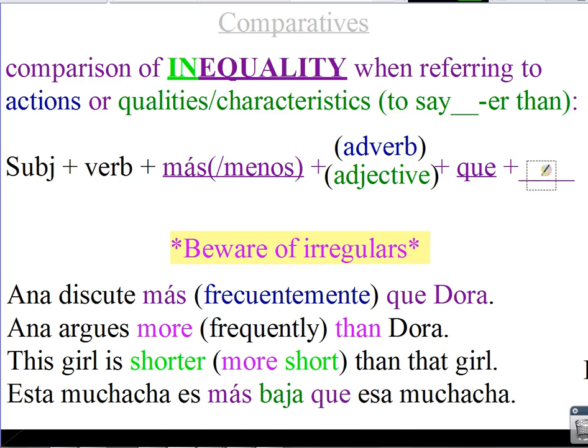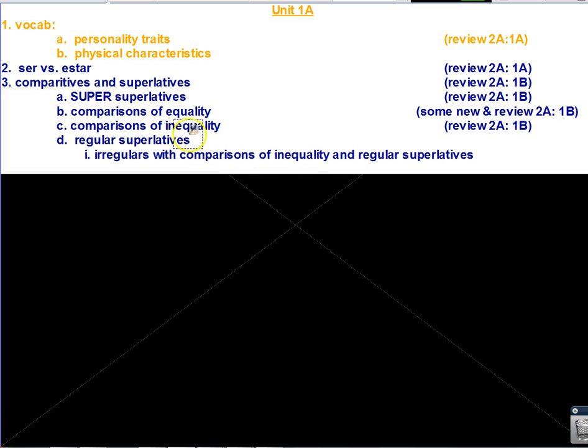And that's how you make a comparison of inequality, as long as you're not using one of the irregulars, which we will talk about at a different time. Thank you for taking your comparatives notes. There we go, because these are the things that we need to know for this unit. Good job.